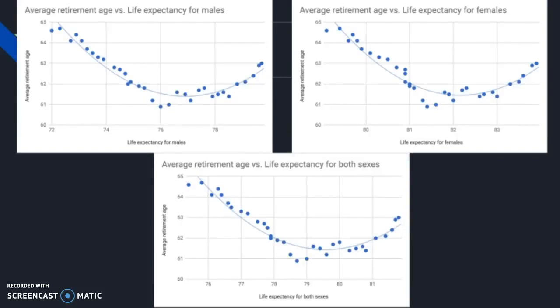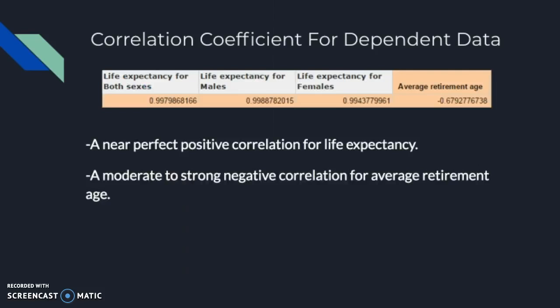Our data shows that overall, as life expectancy increases, the average retirement age decreases. Although the most recent trend in data shows that as life expectancy increases, the average retirement age also increases. Although the majority of data shows that as the average retirement age decreases, life expectancy increases. Our life expectancy correlations for the three categories of life expectancy show visually perfect positive correlations.